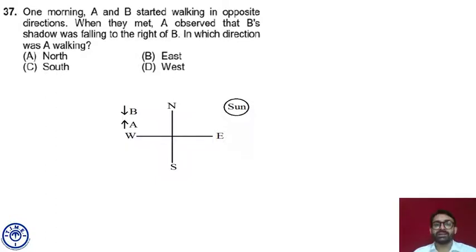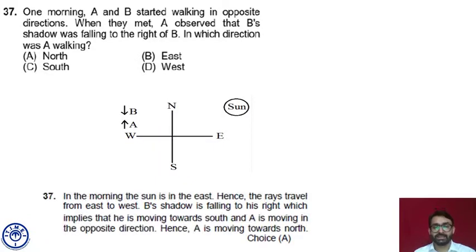Fine. So here a different aspect of comprehension is used. The position of the sun will decide in which direction the shadow of the person falls. If the sun is in east, the shadow will fall in west. And if the sun is in west, which is the case in afternoon or evening time, the shadow will fall in east. So answer choice is A, Ahmedabad, north. You can read the explanation.